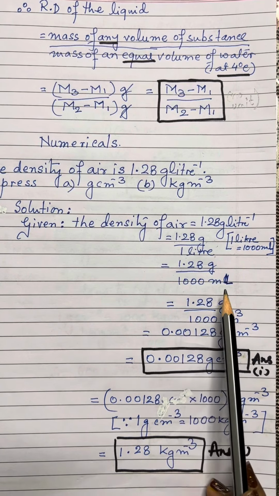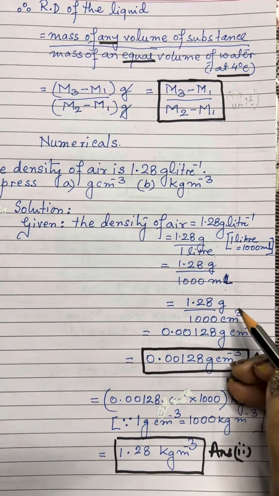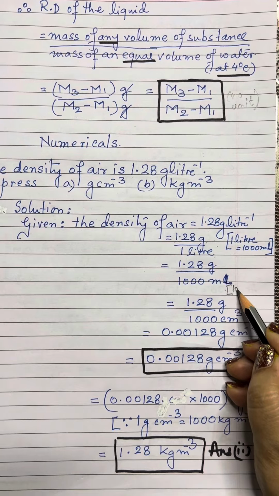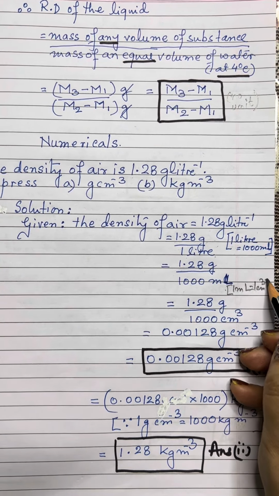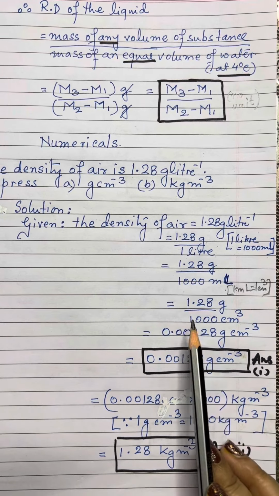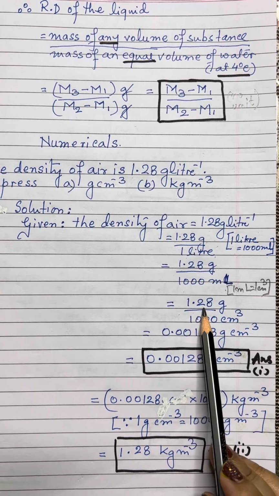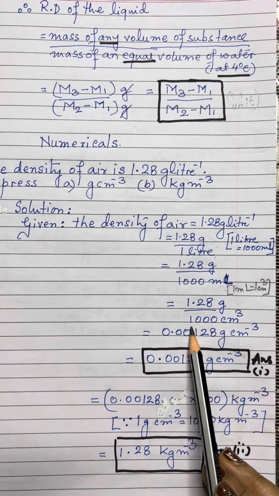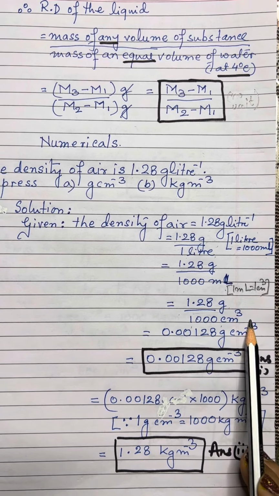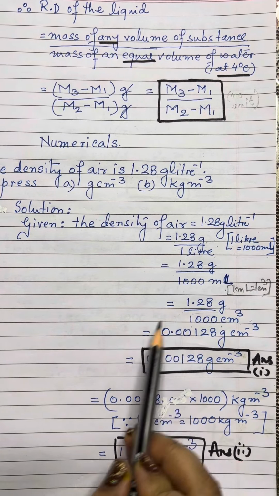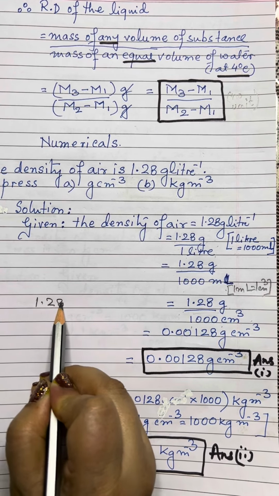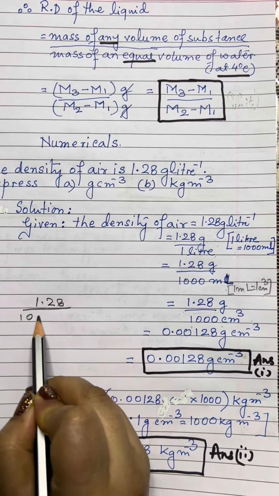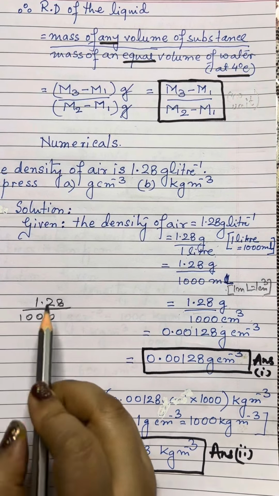Another thing we do understand is that 1 milliliter is equal to 1 centimeter cube. So, we can write that as 1.28 gram divided by 1000 centimeter cube. Now, when we are doing this calculation, I will just show it over here. 1.28 divided by 1000.